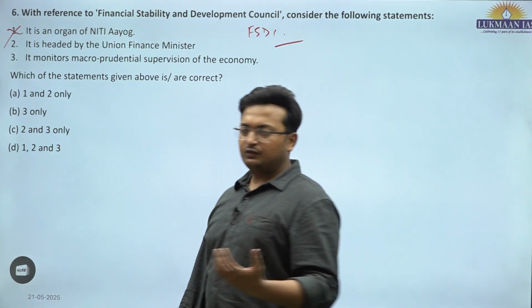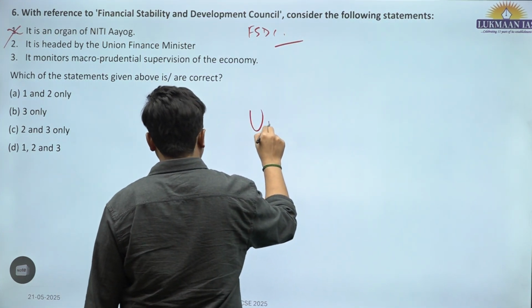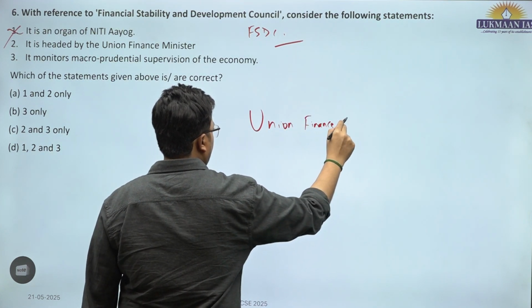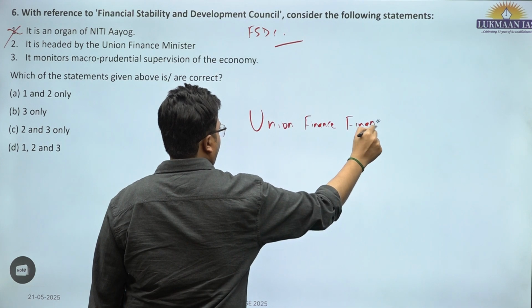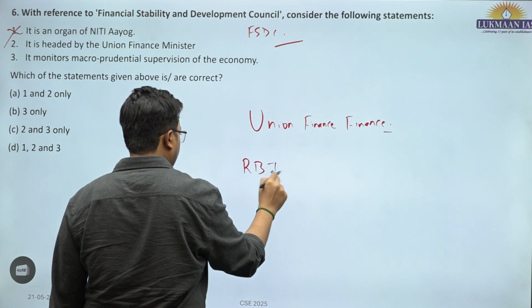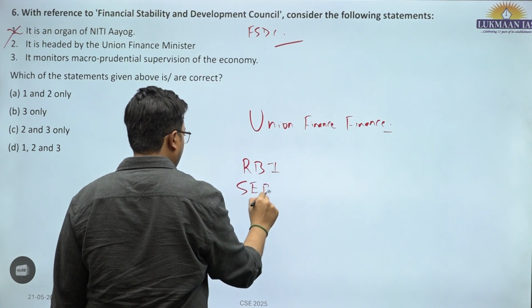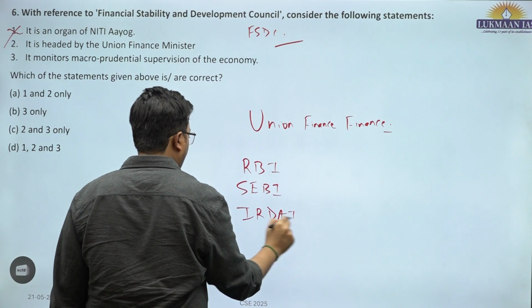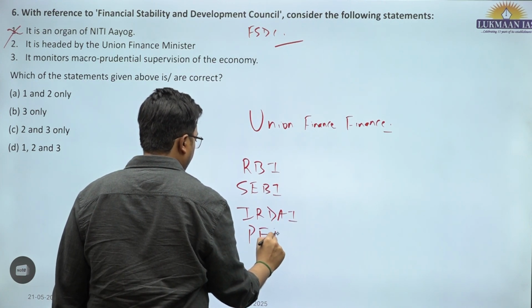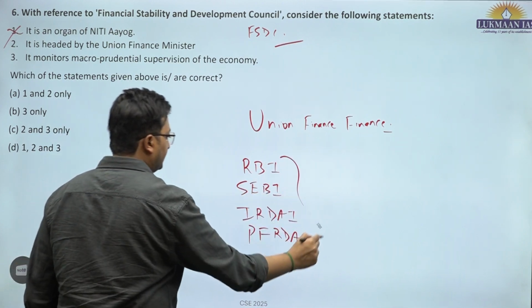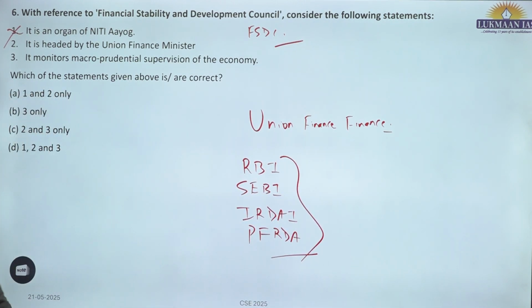It is headed by Union Finance Minister and has members from RBI, Governor of RBI, Chairman of SEBI, Chairman of Insurance Regulatory Development Authority of India and Pension Fund Regulatory Development Authority of India. So all these chairmen and governors are also members and they constitute the Financial Stability and Development Council.